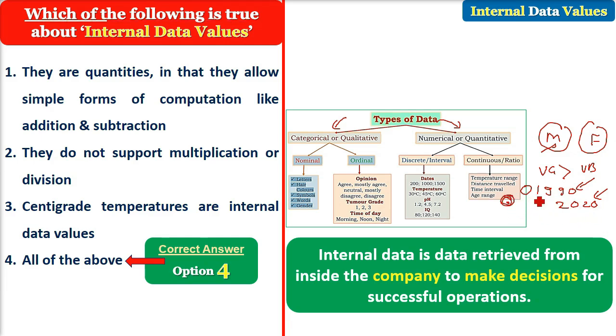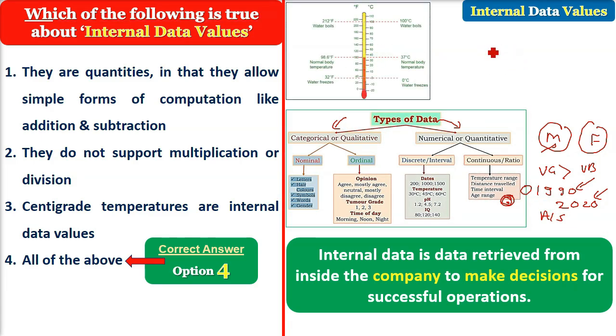That is how we call it interval or discrete values, because it has no zero to start with. It has just the value which can be added and subtracted. They do not support multiplication, division. And for example, the centigrade temperatures are interval data values or discrete data values. Now if I say 30 degree and 60 degree, you won't ask whether it is centigrade or Kelvin, because if you are to find out the difference in Kelvin and in centigrade, it will be 30 degree difference only. And you cannot find out 60 by 30, that the temperature is double. This is not possible in the discrete or interval values, because you don't have a true zero here.